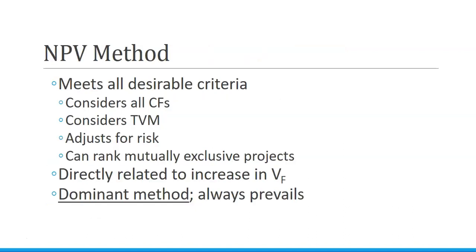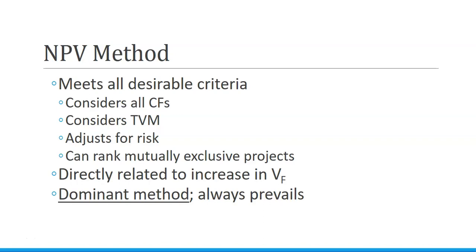The net present value method meets all of our desirable criteria. We are considering all cash flows. We're considering the time value of money. We're considering risk and return by accepting a risk rate or hurdle rate. It can help us rank mutually exclusive projects.